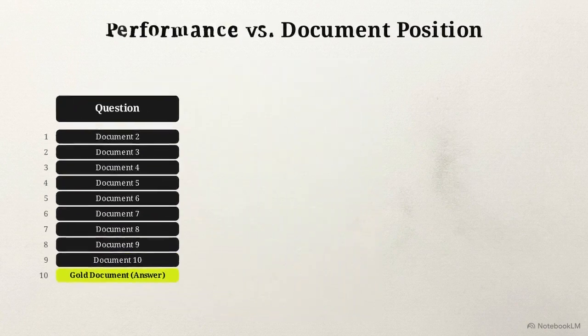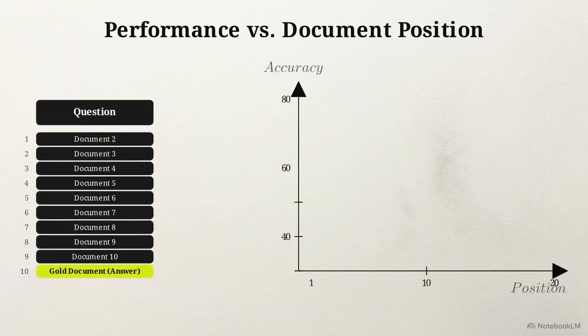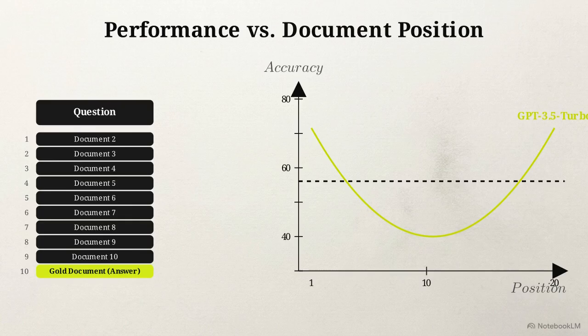This line chart maps the data from the 20 and 30 document test settings for state-of-the-art models like GPT 3.5 Turbo. As the gold document leaves the extreme top or bottom and hits the middle of the stack, accuracy drops sharply. We can compare this middle position performance directly against the model's closed book baseline. That dashed line represents the model's 56.1% accuracy when it is forced to answer with 0 retrieved context documents. The bottom of the U-curve dips significantly below this line.